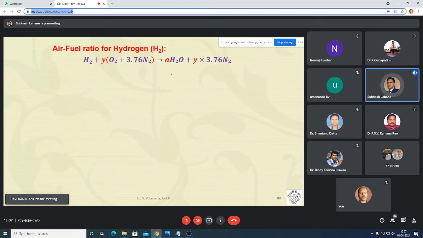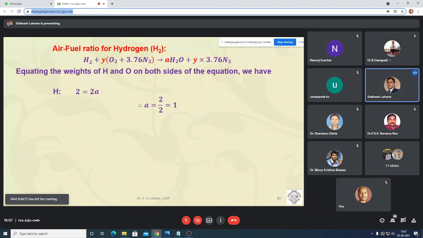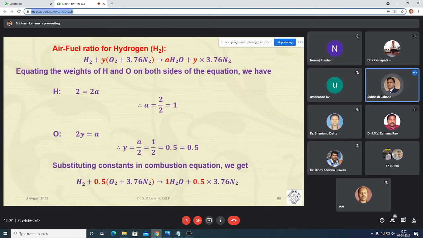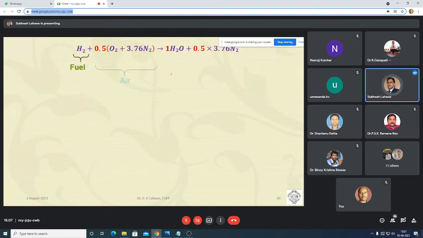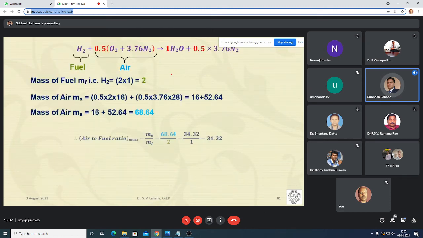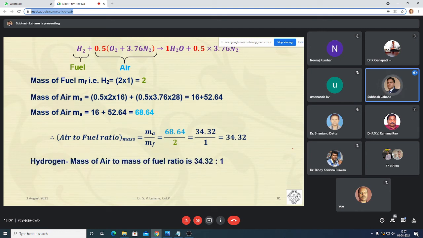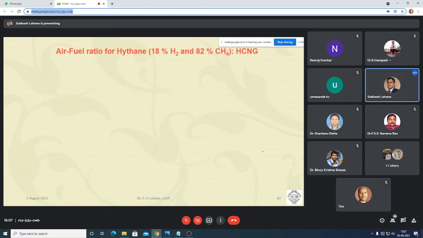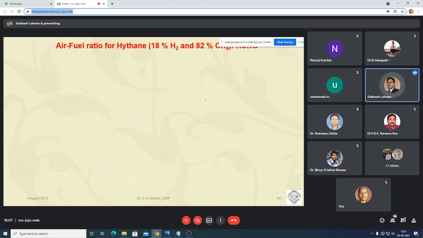Air fuel ratio of hydrogen, because it's a non-carbon fuel, is higher, it will go around 32 point something. The same procedure is followed. So for hydrogen, the air fuel ratio is 34.32. Then a gaseous fuel, hythane. Everybody knows what hythane is. Hythane is 18% hydrogen and 82% CH4, that is methane. That is called hythane.